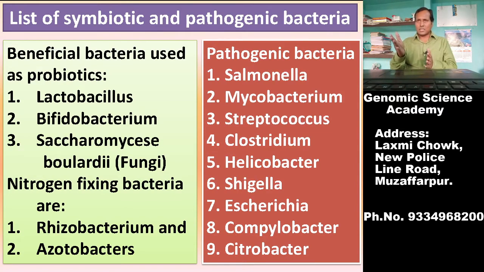And pathogenic bacteria are Salmonella, Mycobacterium, Streptococcus, Clostridium, Helicobacter, Shigella, Escherichia, Campylobacter, Citrobacter, and there may be several pathogenic bacteria which can cause different types of disease in humans, plants, and other animals. So all these pathogenic bacteria will be discussed from time to time in our coming videos as per requirements. But here you have to remember this list.